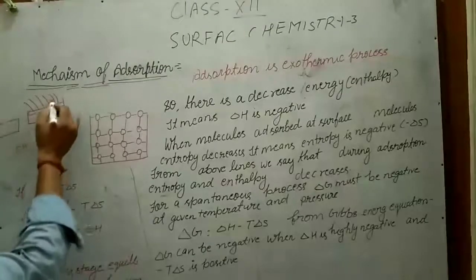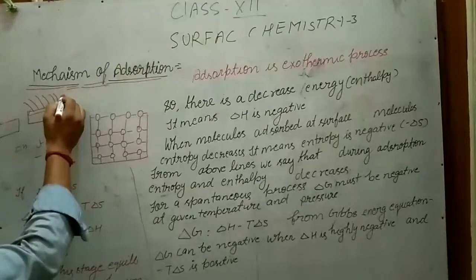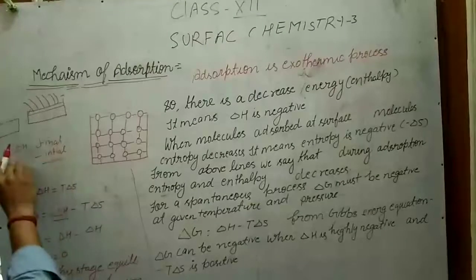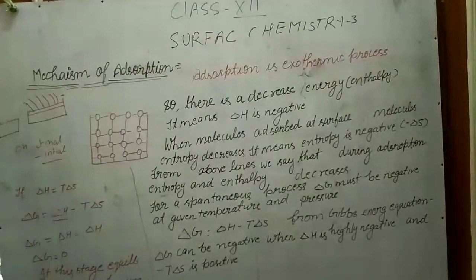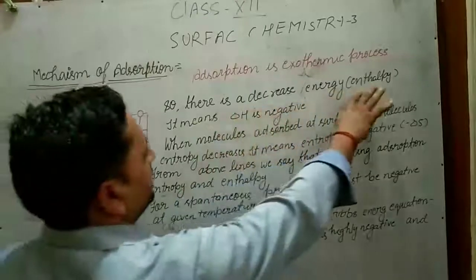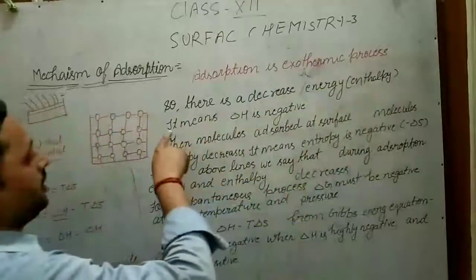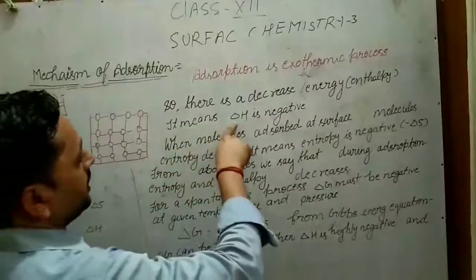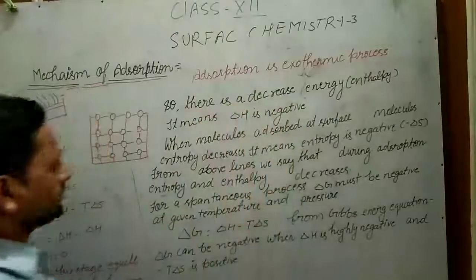Here the final is lesser and the initial is higher. So delta H will be negative for this. Means adsorption is an exothermic process. So there is a decrease in energy, that is enthalpy. It means enthalpy delta H is negative.